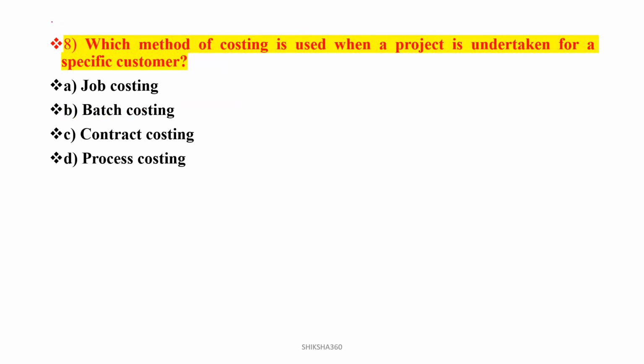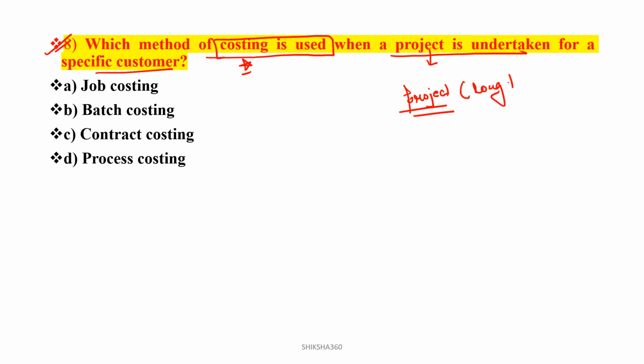Now move to the next question, question number 8. I have already discussed this point also. Which method of costing is to be used when a project is undertaken for a specific customer? Here the word is project. From the word project, you can understand that it is a long tenure.